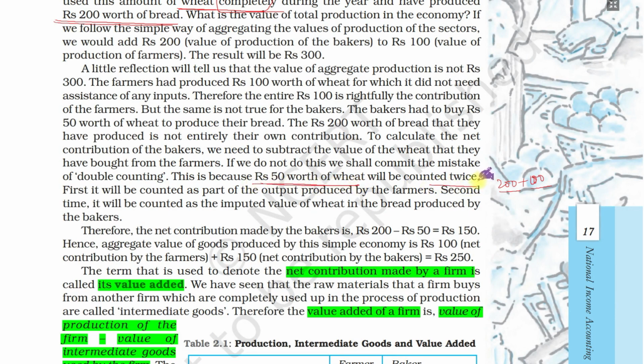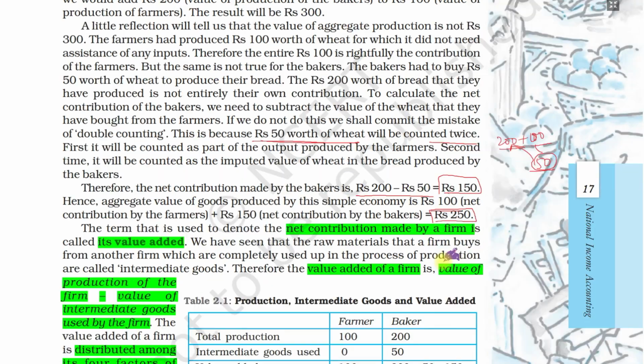As we have learned earlier, intermediate goods should not be counted. The 50 rupees of wheat is not sold to the market. It is used again in economic production, again in the economic flow. So we subtract this 50 rupees from the bakery, and the bakery output is 150 rupees, the farmer's output is 100 rupees, so the total output is 250 rupees. This is the correct aggregate output.